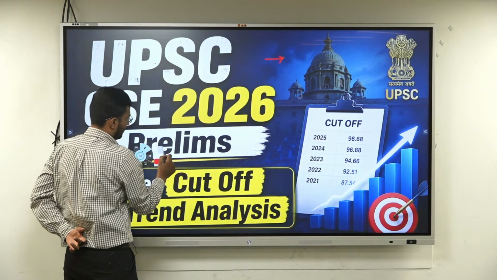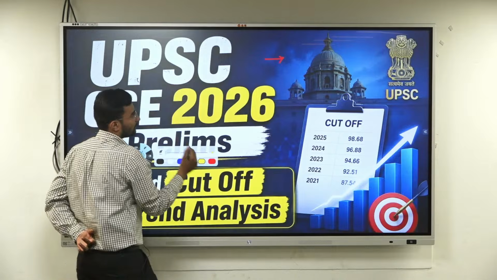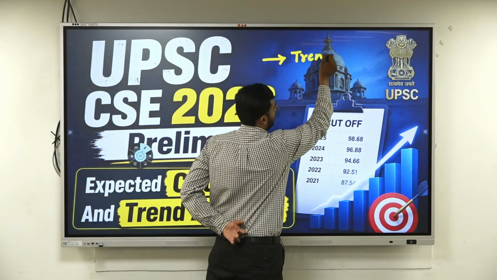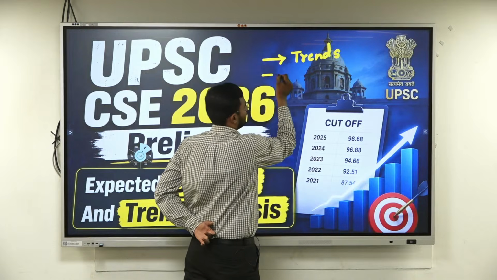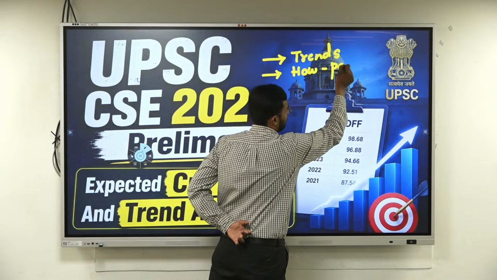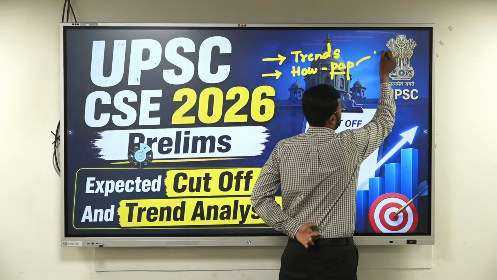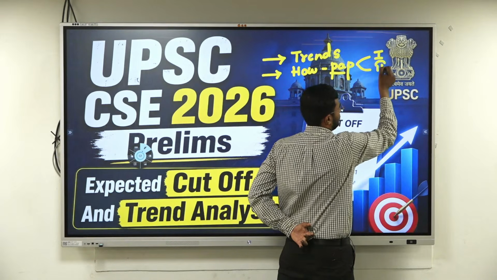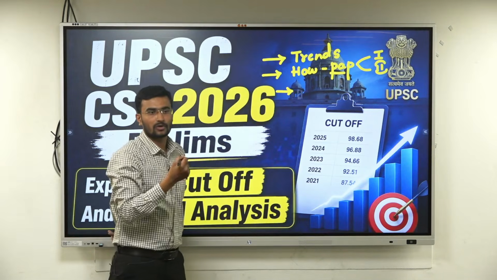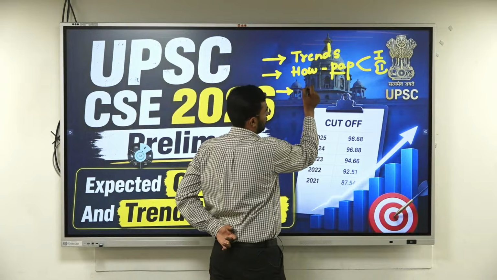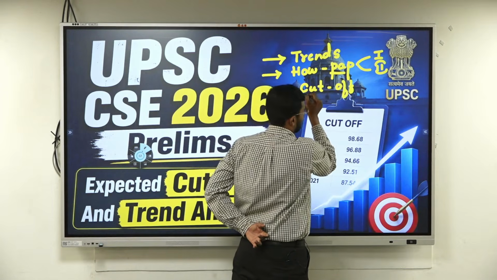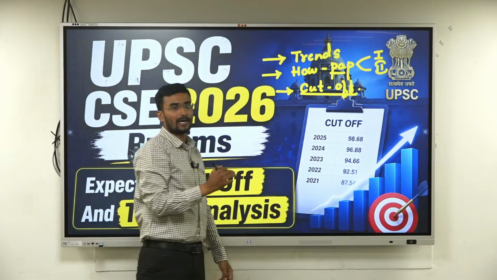The first one will be the trends. The second one will discuss how the paper was, with respect to both papers, paper 1 and paper 2. And the third one in today's class, we also talk about what can be the cutoff with respect to our paper 1.